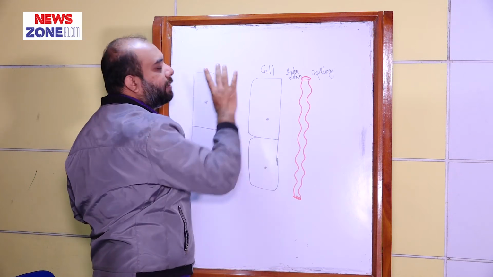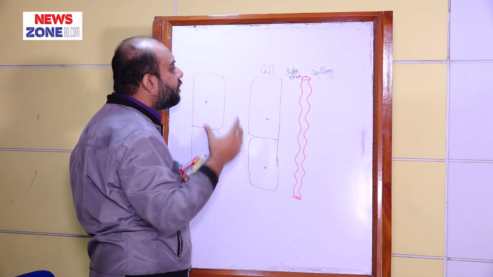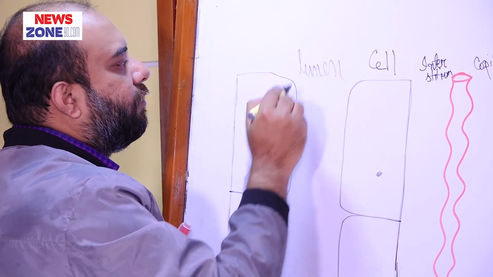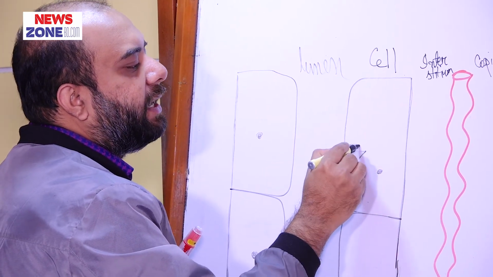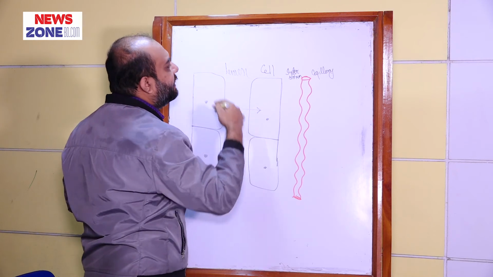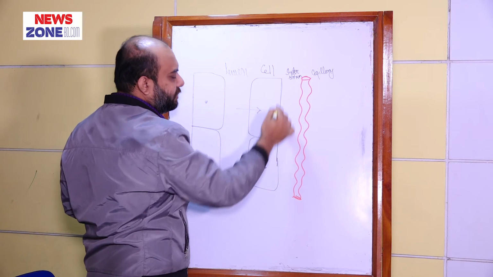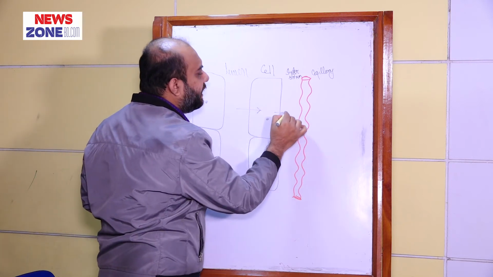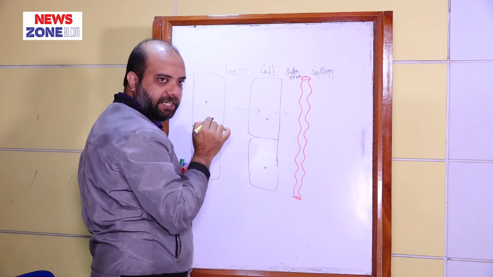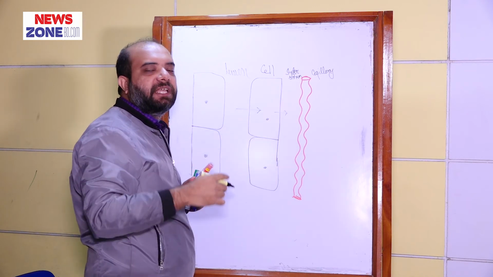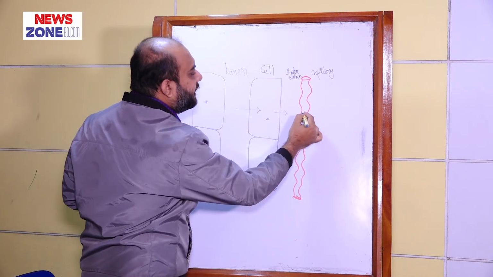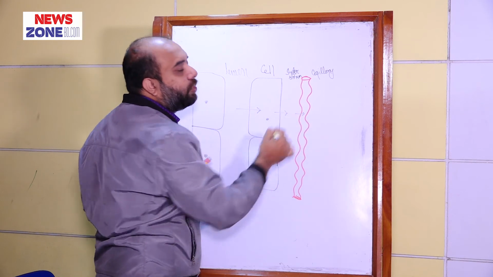First of all, the reabsorption occurs. The transport process will occur from the lumen into the cell, and then the substance will cross the basolateral surface and enter into the interstitium, and from the interstitium it will go into the capillary system